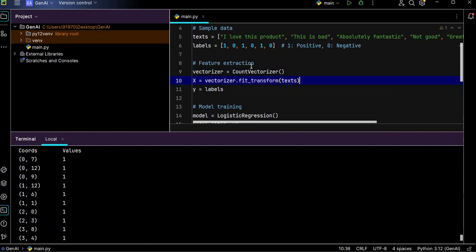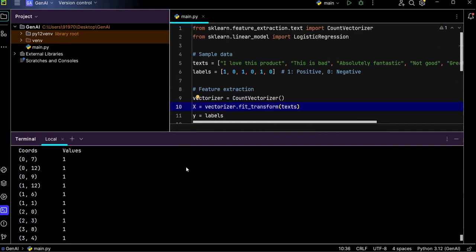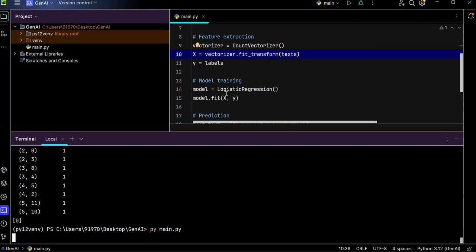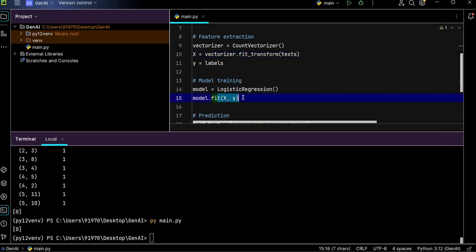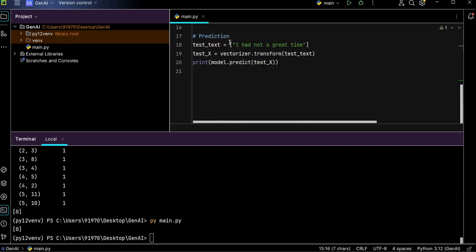And after converting your data in the form of vectors, you're training your model. Then I'm providing my input, and I converted that input into vector format, and I'm predicting the response by passing that vector-formatted input into my model, and I'm printing the response at last.